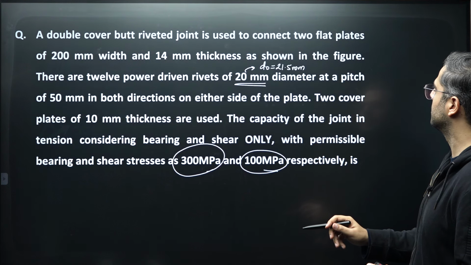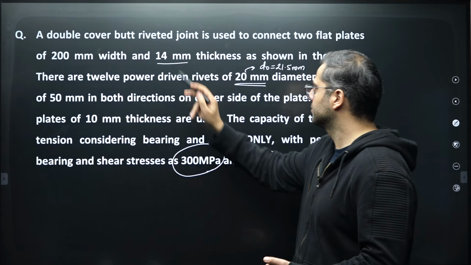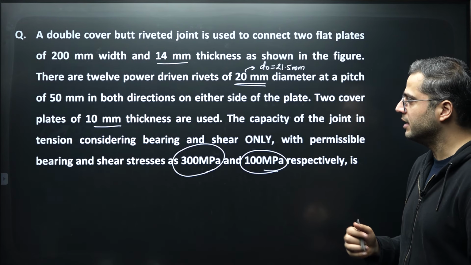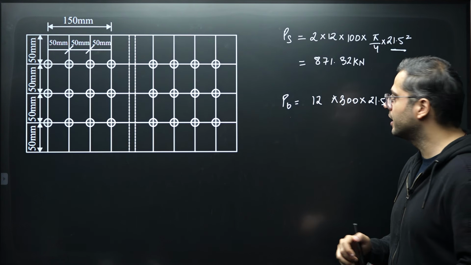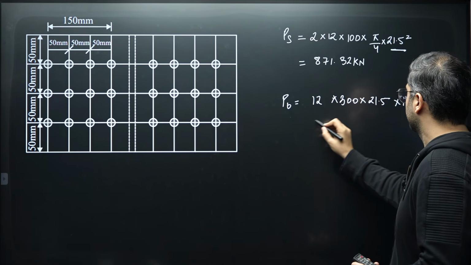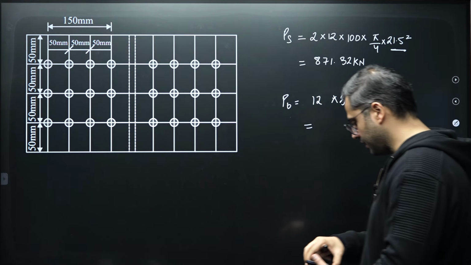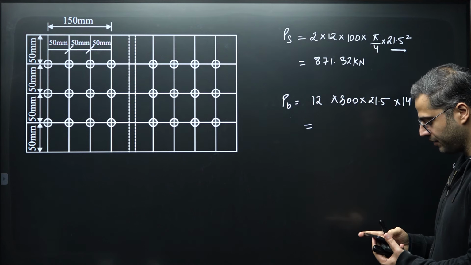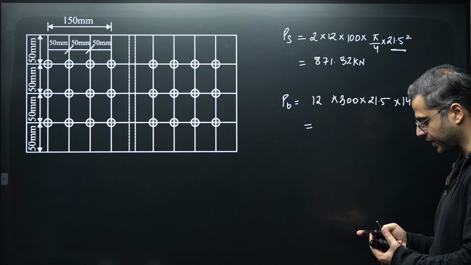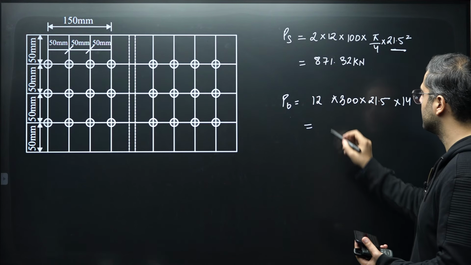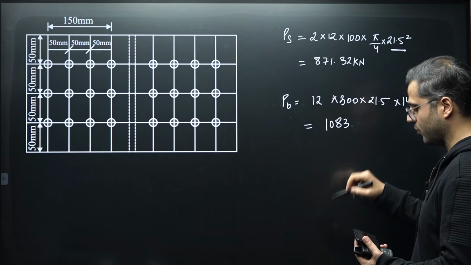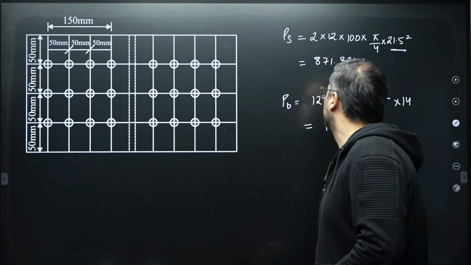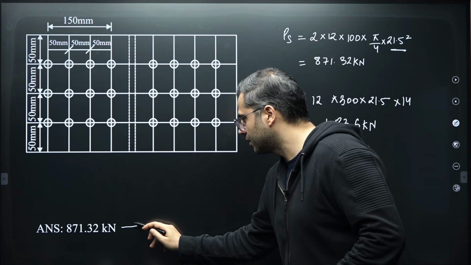Two flat plates of 14 mm thickness are given, and the cover plate thickness is 10 mm each. So the sum of cover plates is 20 and the main plate is 14, so I'll be considering 14 over here. 12 into 300 into 21.5 into 14, and this will be 1083.6 kilonewton. Obviously the answer will be the minimum of the two, so over here 871.32 shall be your answer.